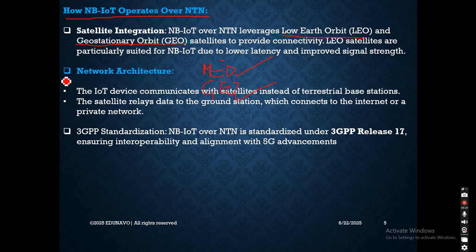Okay. Now let's see the network architecture. So look at this. The IoT device communicates with the satellite instead of the terrestrial base station. So here the UE is not directly communicating with the eNode B. Rather, it communicates with the satellite, then the satellite to the eNode B, and then vice versa.